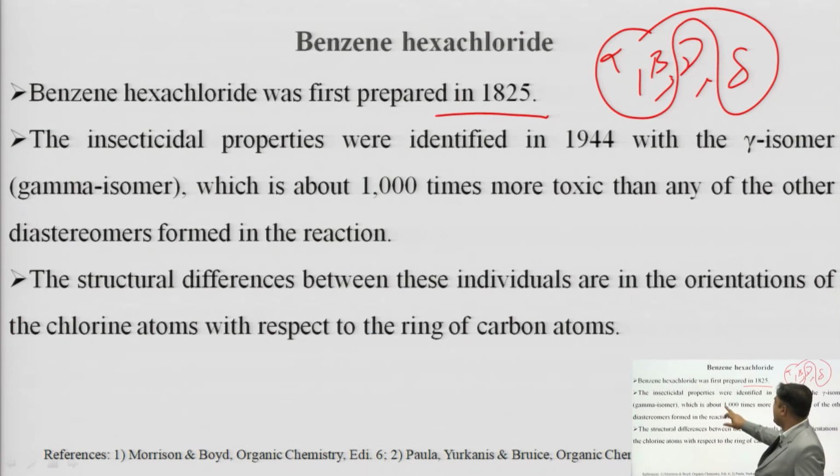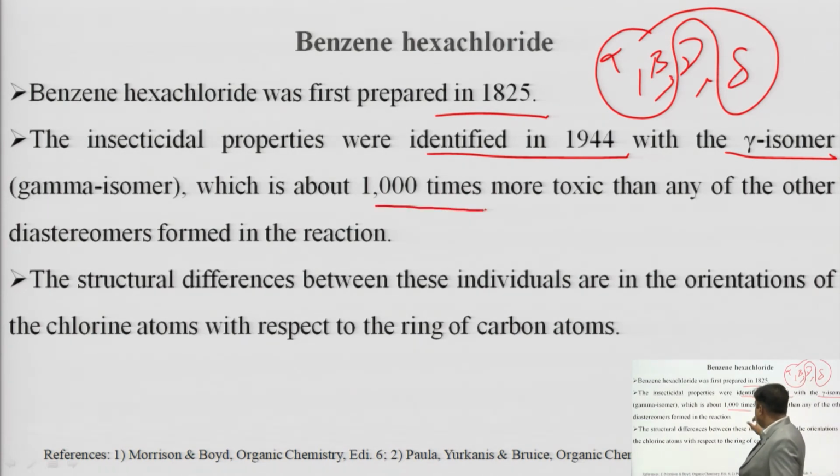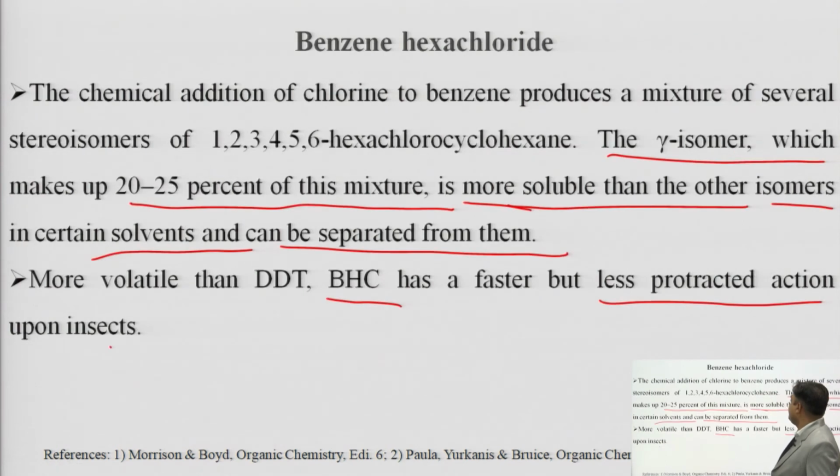Its insecticidal properties were identified in 1944, and it was found in the same year that the gamma isomer, along with the other isomers, is the most potent and more toxic than any other isomer. The structural difference is because of the chlorine atoms on the carbon in different positions in space.